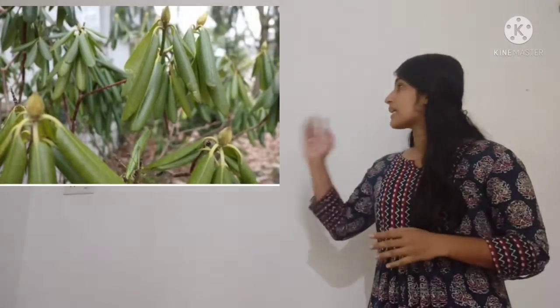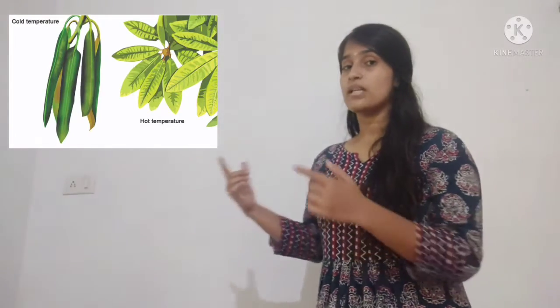Next, we are going to discuss thermotropism. It is the response or growth of a plant in response to temperature, environmental temperature or heat. Rhododendron is a very good example of thermotropism. We can see that in accordance with the temperature, the leaves of rhododendron curl up. So curling of leaves of rhododendron is an example of thermotropism.